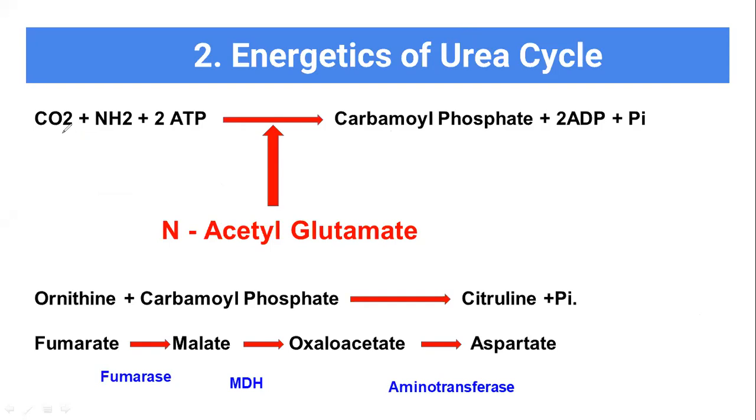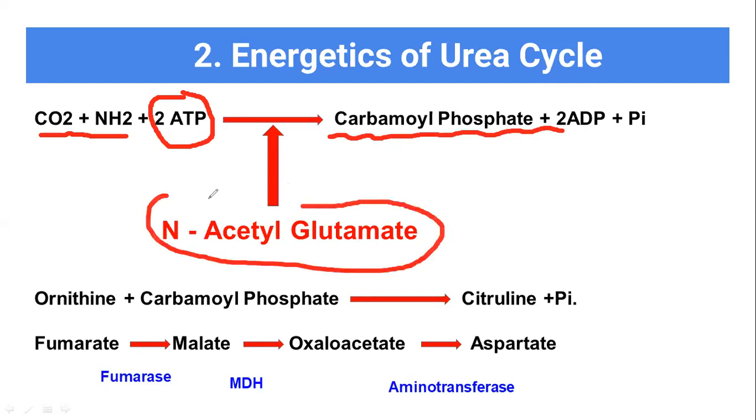Basically, in the first reaction, the amino group joins with carbon dioxide. During that time, 2 ATP molecules are used. As a result, in the first step of the urea cycle, we are getting carbamyl phosphate. So 2 ATP molecules are utilized. For this reaction to take place, another substance which helps is called N-acetyl glutamate.